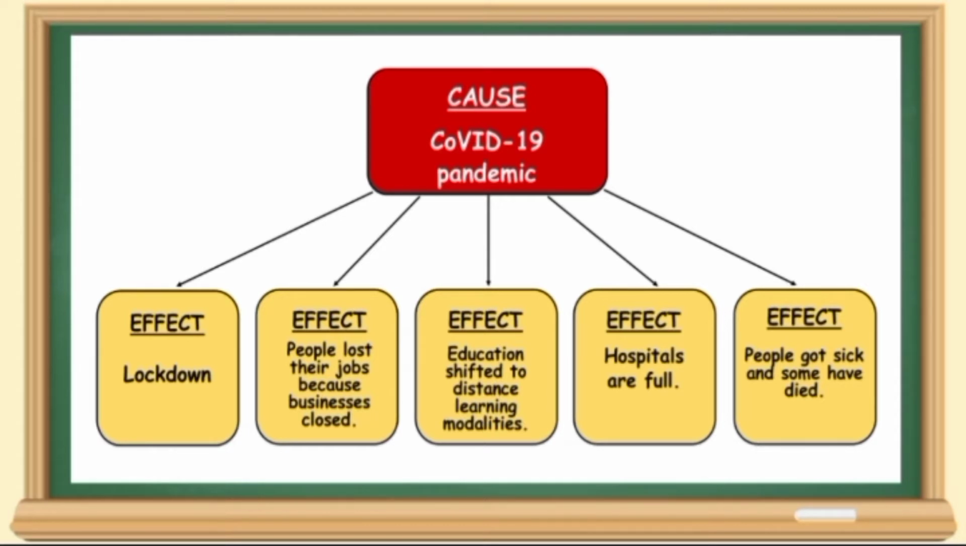As you see in this graphic organizer, there is a single cause with multiple effects. And the given cause is COVID-19 pandemic. The effects are lockdown, people lost their jobs because businesses are closed, education is shifted to distance learning modalities, and hospitals are full. And people got sick. And some have died. So these are the given effects.